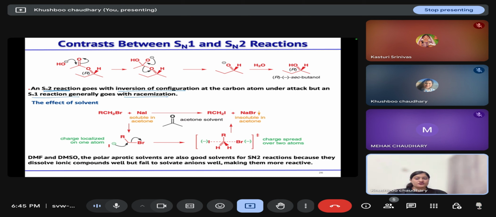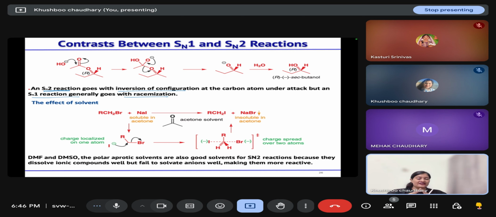Now, what is the effect of solvent? In the case of polar aprotic solvent, SN2 reactions are fast. Polar aprotic solvent will increase the rate of SN2 reaction by stabilizing the transition state. And polar protic solvent will stabilize the carbocation by solvating it. So in that case, the rate of SN1 reaction will increase.